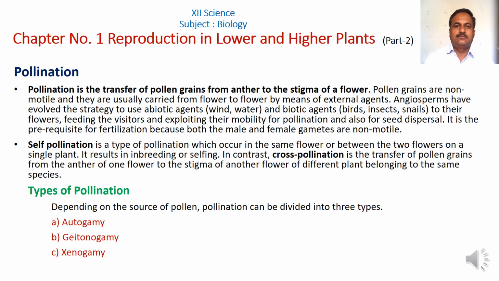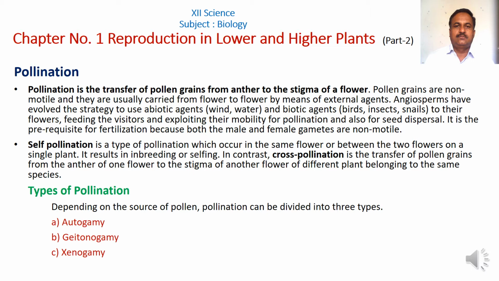Hello students, in previous lecture we have learned about some initial events of sexual reproduction in flowering plant such as microsporogenesis, megasporogenesis, then development of male gametophyte and development of female gametophyte. Now in this video lecture we will learn about next process of sexual reproduction, that is pollination.